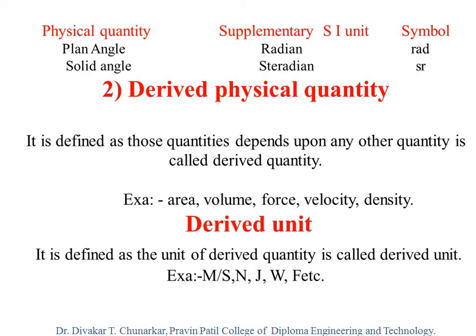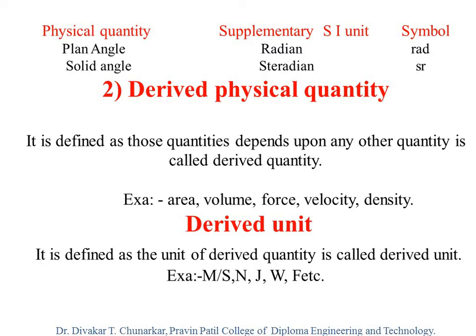The unit of area, meter square, is the derived unit. Meter square is a derived unit. Centimeter square is a derived unit. Meter cube is a derived unit. Newton is a derived unit. Meter per second is a derived unit. And kg per meter cube is also a derived unit.